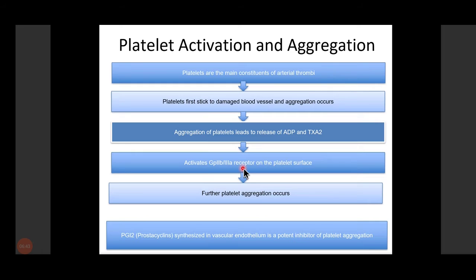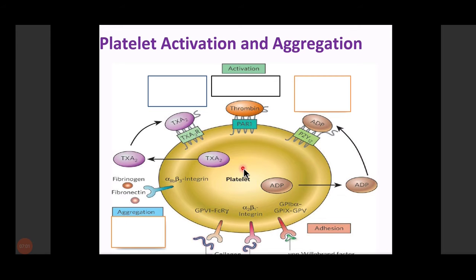So thromboxane A2 and ADP are the factors which promote the platelet aggregation, as well as the GP IIb/IIIa receptor agonist. These three promote the platelet aggregation, but prostacyclin, which is synthesized in the vascular endothelium, inhibits the platelet aggregation. So this is the diagram showing the same thing.